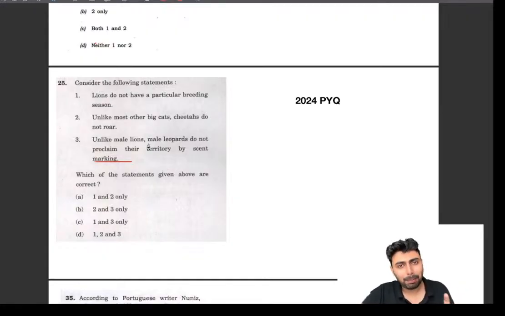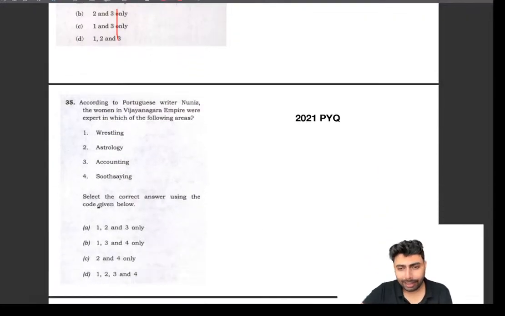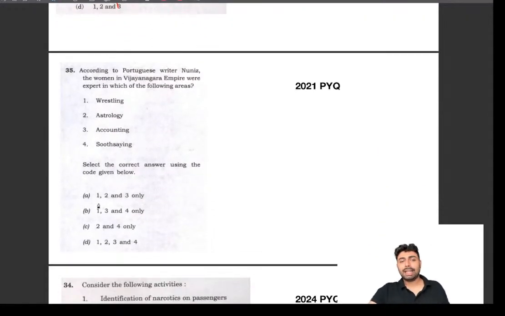So again, try to be wary about these statements, and eliminating that will give you the right answer. Okay, so that's all. Again, this is another thing from history.